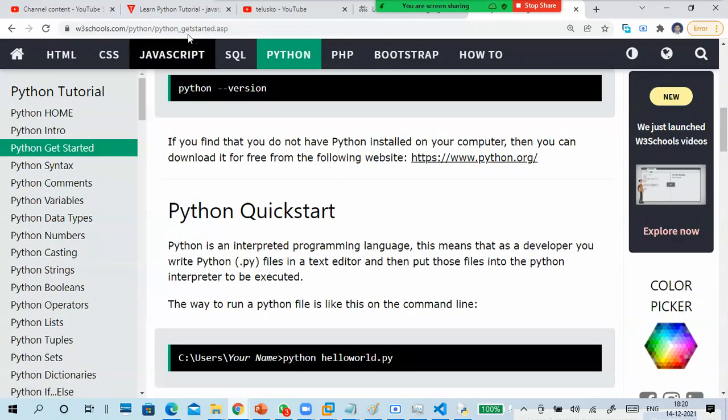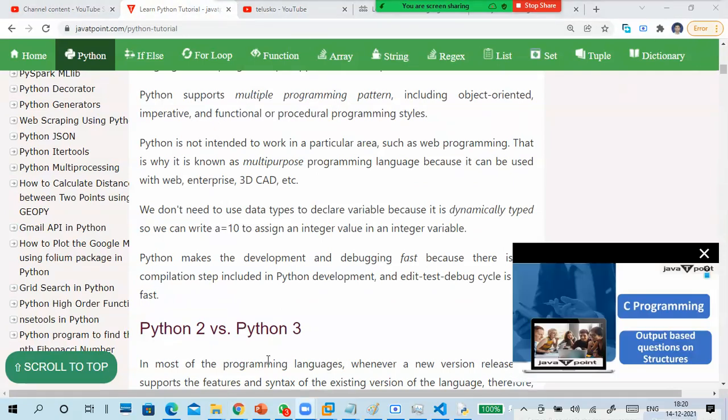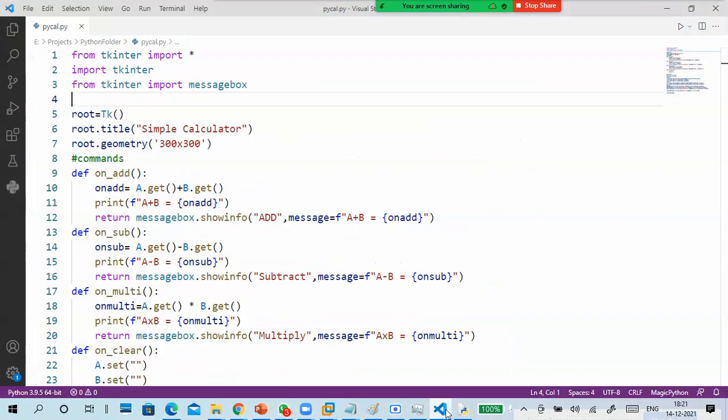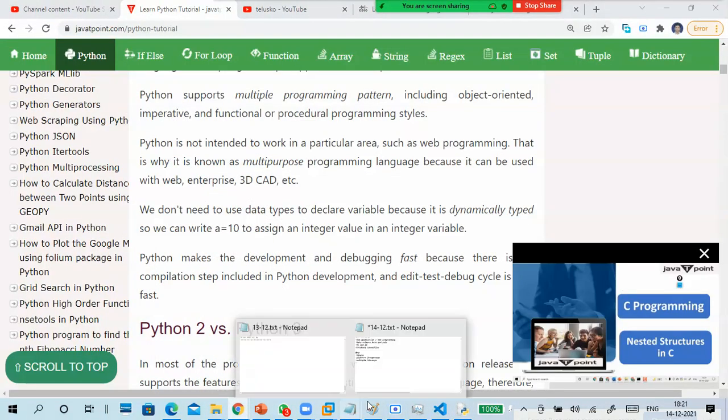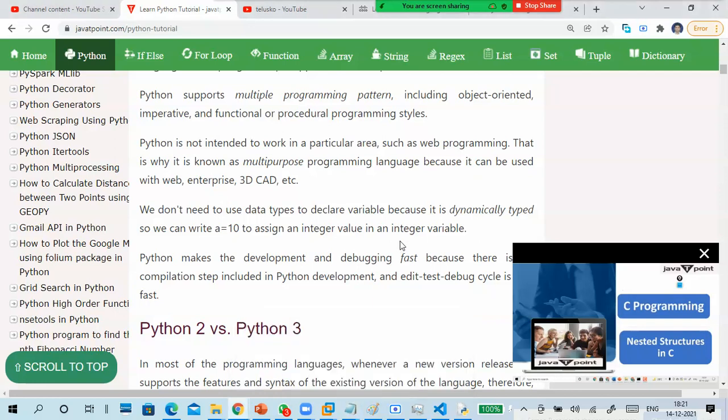So already I told you it is very simple to write a program, and also you can write very simple things also.